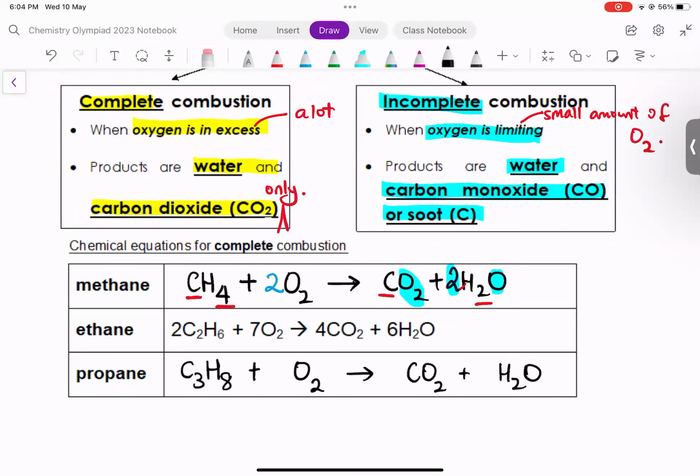All right. Now let's try to work out how to balance this equation correctly. So remember what Mr. So just said. Count the carbon first. C3. If it's C3, how many CO2 do I need? 3 carbons, so 3 CO2.